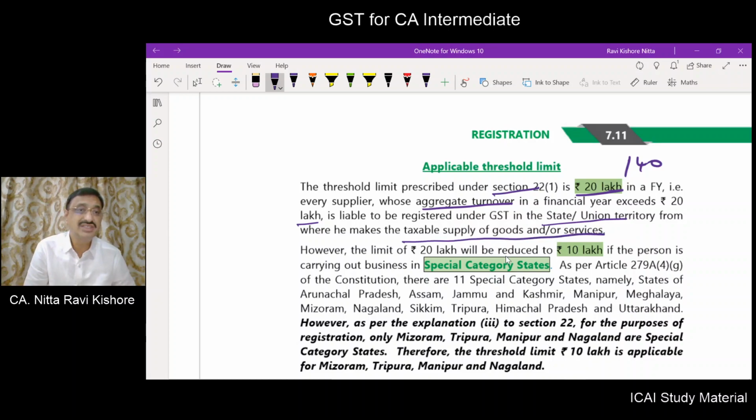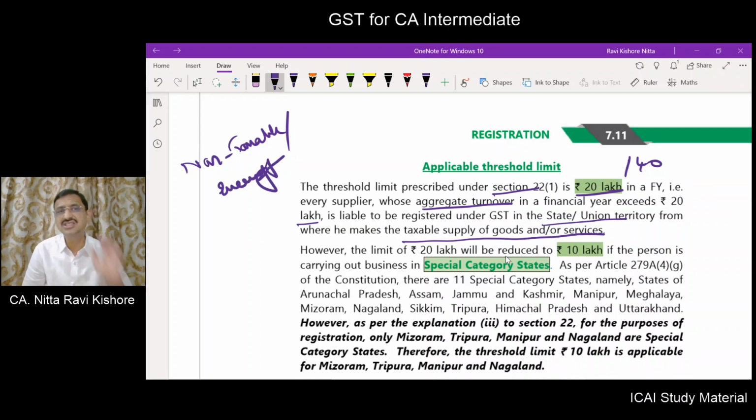Suppose in a state a person is only making non-taxable supplies or exempt supplies, then registration is not necessary in that state.